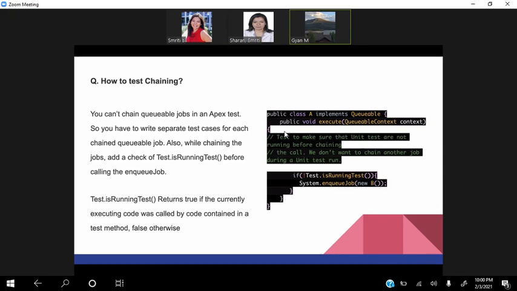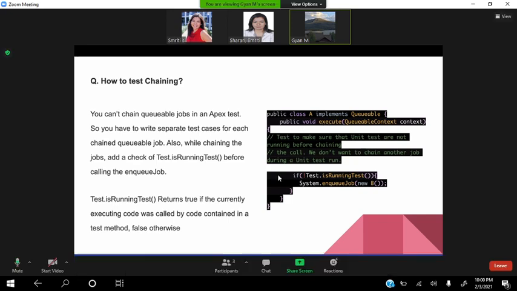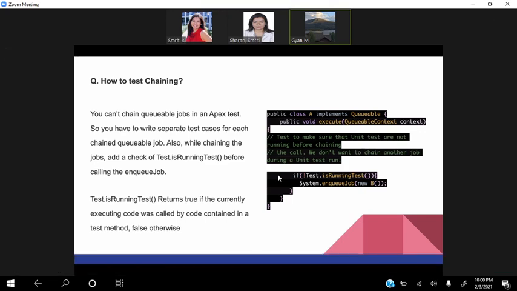You can see here that isRunningTest returns true if the currently executing code was called by code containing the test method. Otherwise, false. So basically, as chaining is not possible in the Apex test, we will be writing a separate test and we will be checking Test.isRunningTest. We use this to make sure that unit tests are not running before chaining the call. So basically, we don't want to chain another job while the unit test is running, and that is the reason we put Test.isRunningTest. So the point to note here is that we cannot chain queuable jobs in the Apex test. That we can do in the actual class itself.